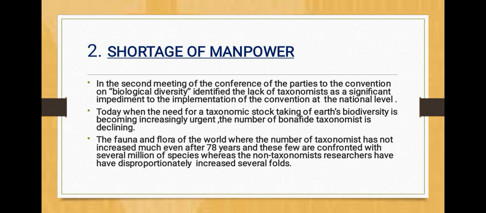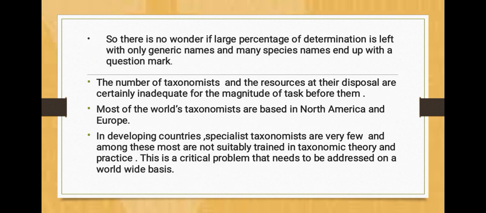The number of taxonomists of the fauna and flora of the world has not increased much even after 78 years, and these few are confronted with several millions of species, whereas non-taxonomist researchers have disproportionately increased several-fold. So there is no wonder if a large percentage of determinations are left with only the generic name, and many species names end up with a question mark. The number of taxonomists and the resources at their disposal are certainly inadequate for the magnitude of the task before them.